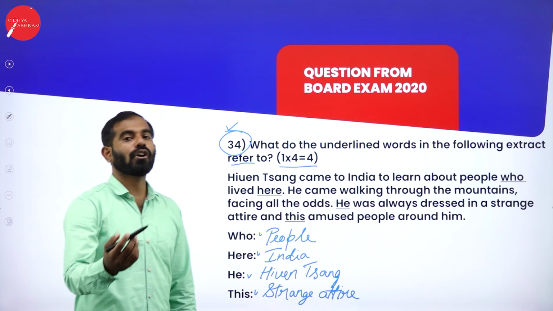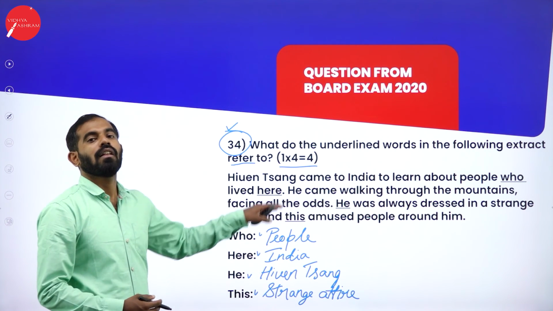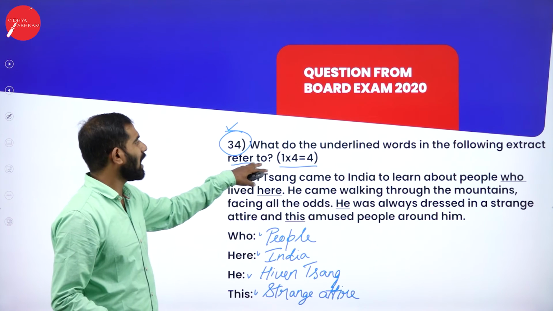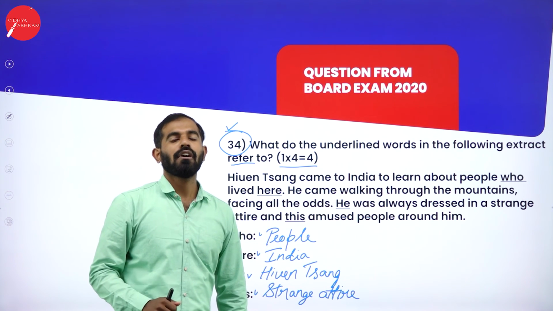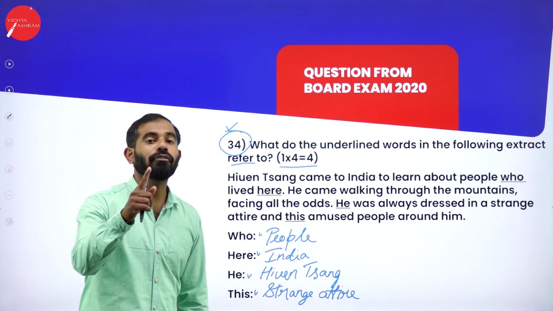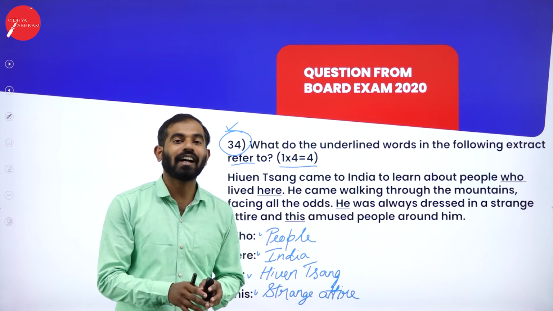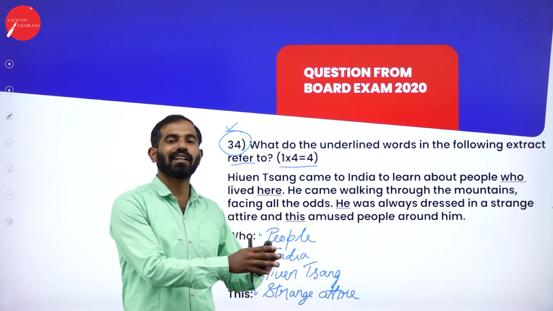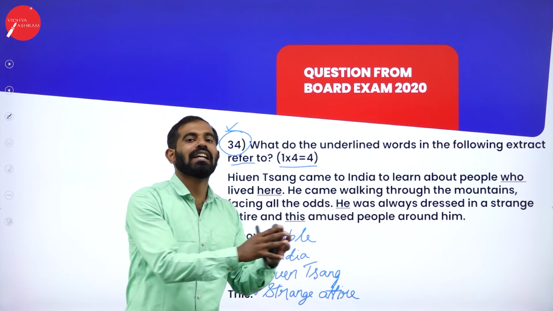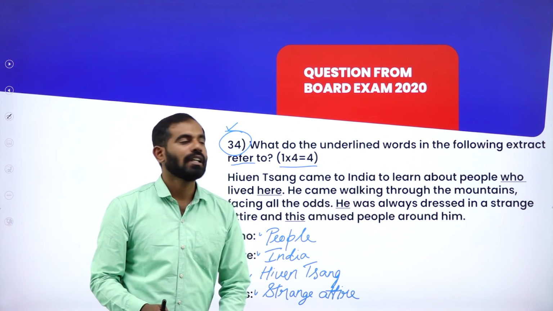So this is how we are going to fill in the pronouns which will be asked for 4 marks in your final examination. So don't forget, pronouns look very simple, but it becomes easy as you take up many examples and try to solve them.